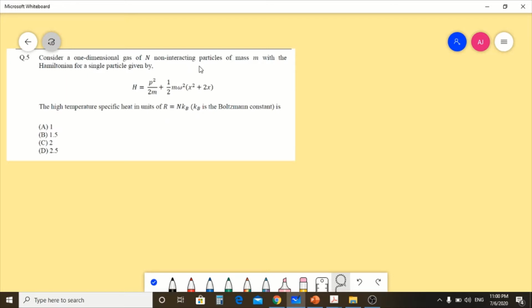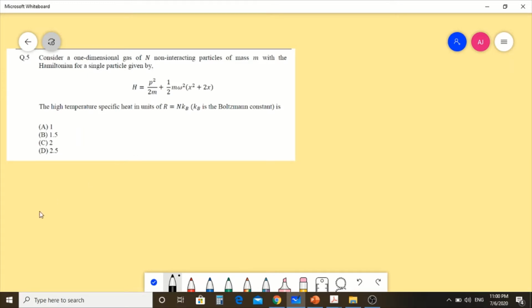So here, for n non-interacting particles, the Hamiltonian is given. Here this is a single particle Hamiltonian, and it is a one-dimensional Hamiltonian.